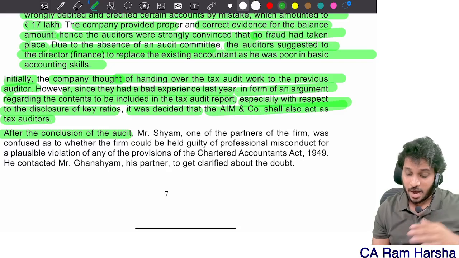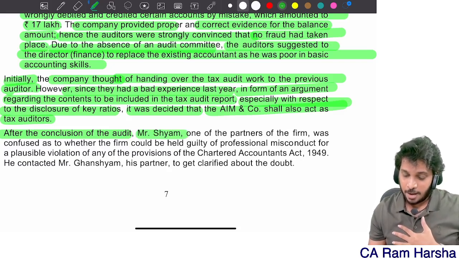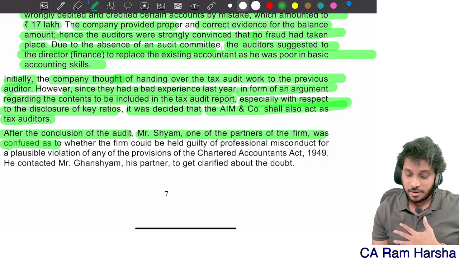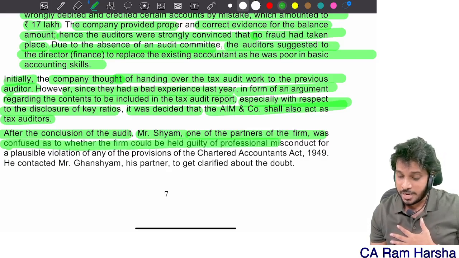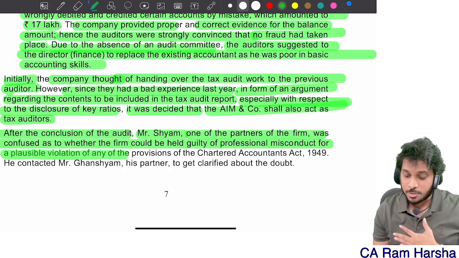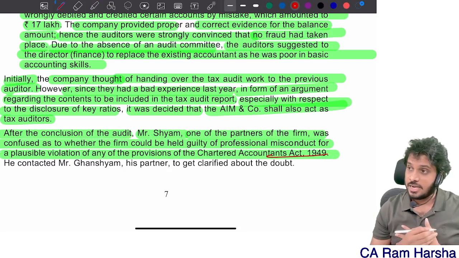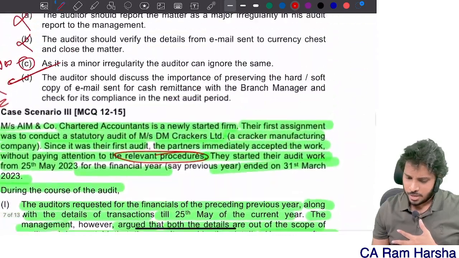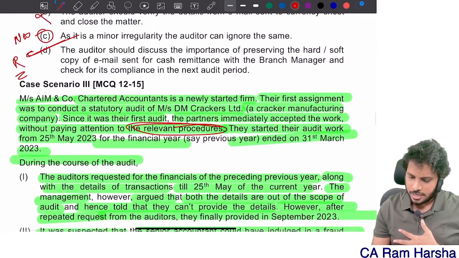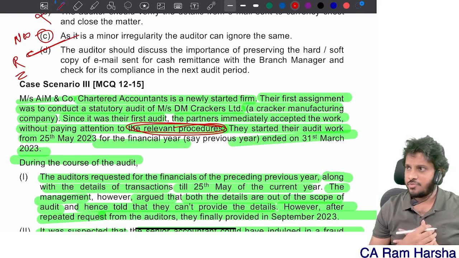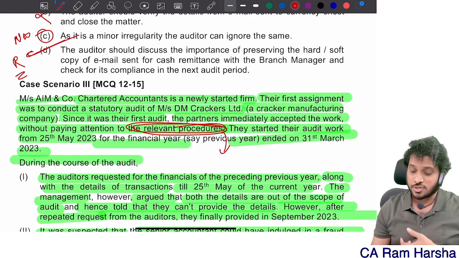After conclusion of the audit, Shyam, one of the partners of the firm, was confused as to whether the firm could be held guilty of professional misconduct for a plausible violation of any provisions of the CA Act. Under the CA Act, did the firm violate? Definitely. Here they didn't follow relevant procedures before accepting. When you're accepting an audit of a company, what procedure must you follow?